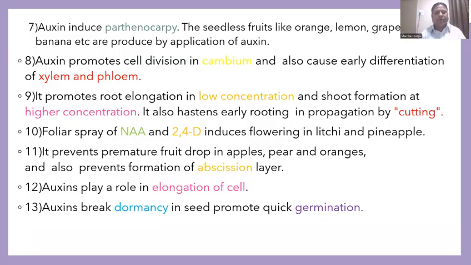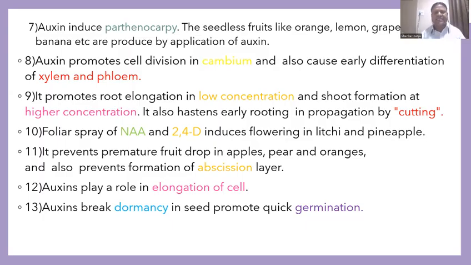Auxin also promotes root elongation at a low concentration, and shoot formation at a higher concentration. It is a little bit opposite in the root tip. If there is a low concentration of auxin, growth of the root takes place properly. And if there is a higher concentration at the shoot apex, the height of the plant can increase very easily.